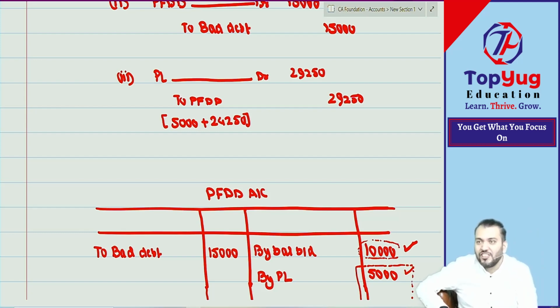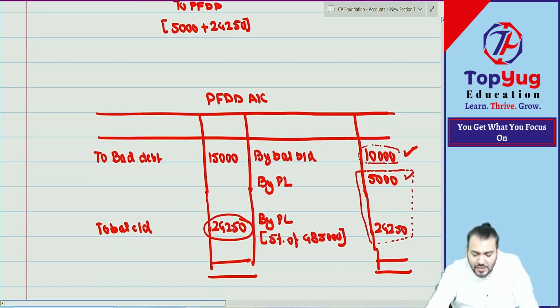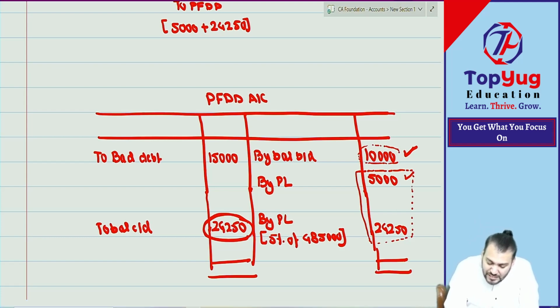Have you understood all these three journal entries? Correct? Always from the examination point of view, if you are preparing this provision account, can you say we can always write this down? Can you say this will be 5% of 4,85,000? Yes or no?